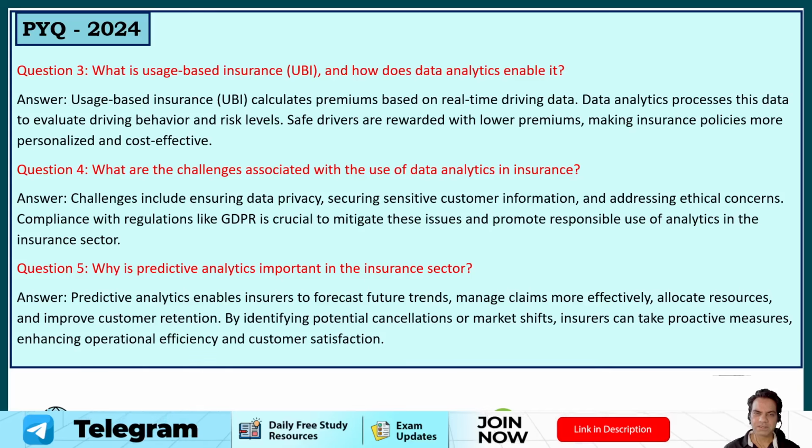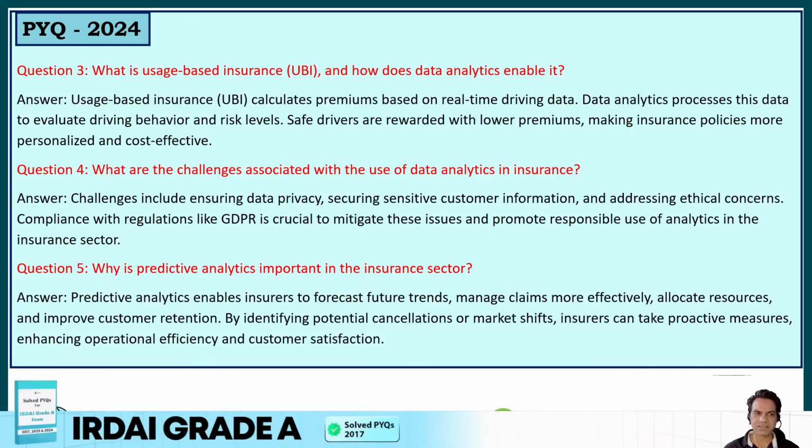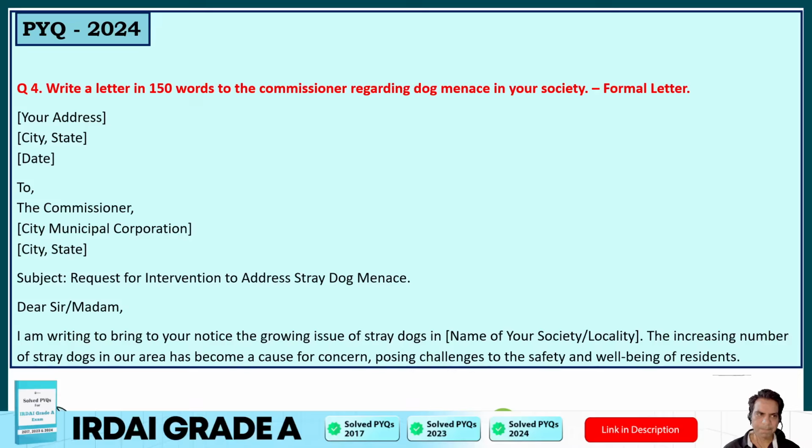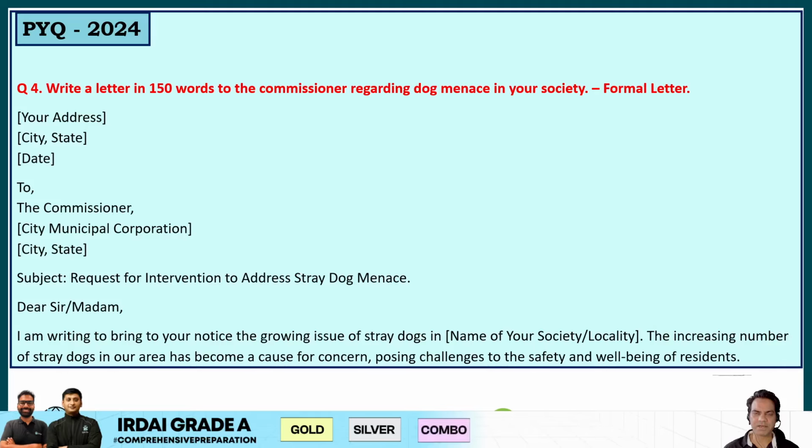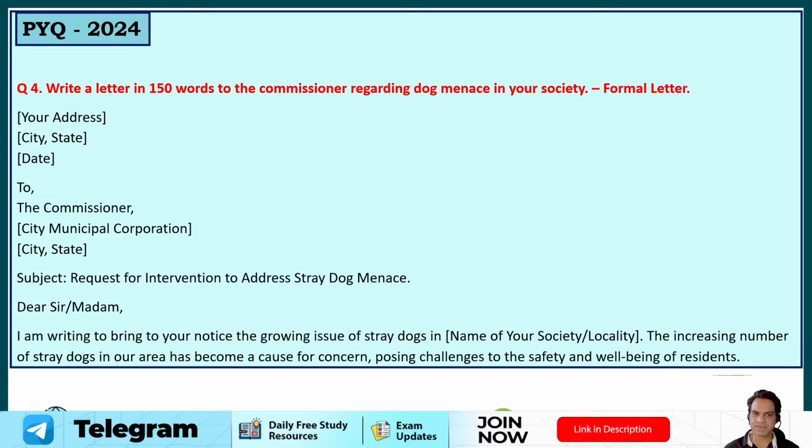So this was your comprehension passage, and there were 5 questions based on it, and we have provided you sample answers for the same. Now, question number 4 was letter writing. You were given 2 choices, one between formal and another informal. So first is the formal letter. Write a 150-word letter to the commissioner regarding dog menace in your society.